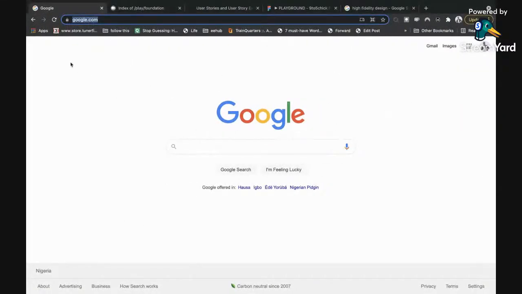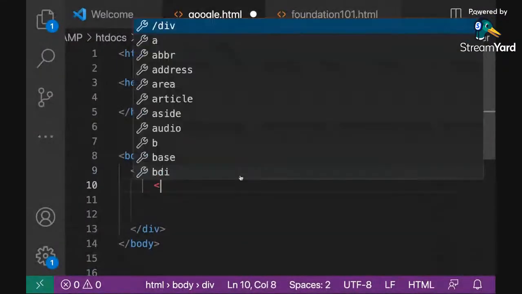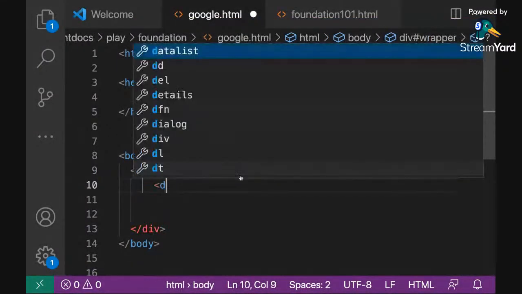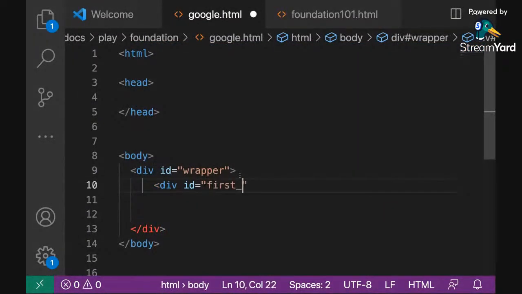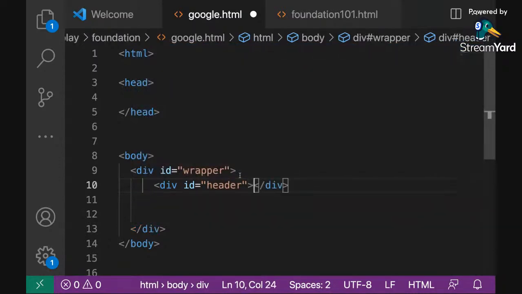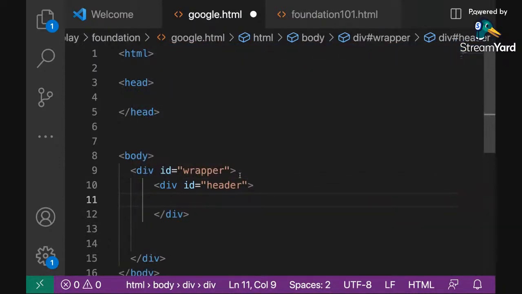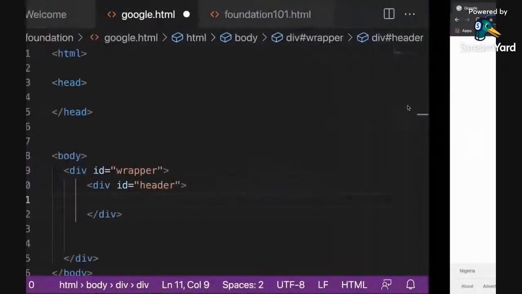The next thing I want to do is to design this first row at the top. The first row at the top has Gmail, images, an icon, and my avatar. So I'm going to start with that div, and then I'm going to give it an ID. I'm going to call it first row, or maybe we call it header, right? I'm going to call it my header. In that header, I have Gmail, images, icon, avatar, right?